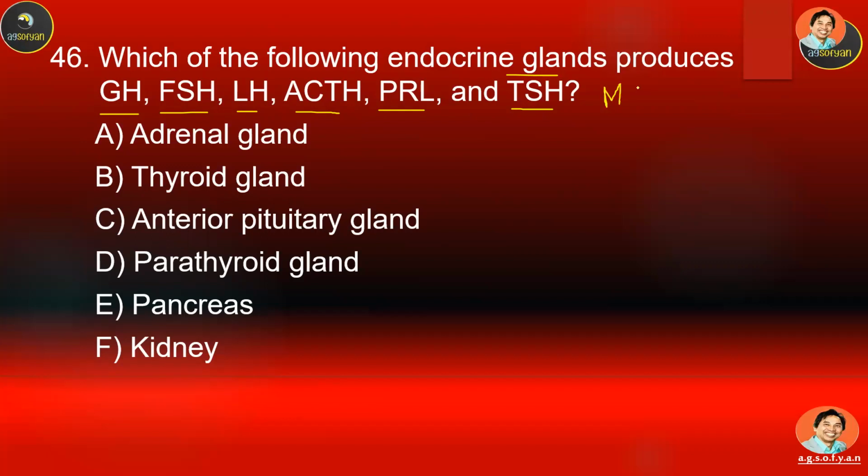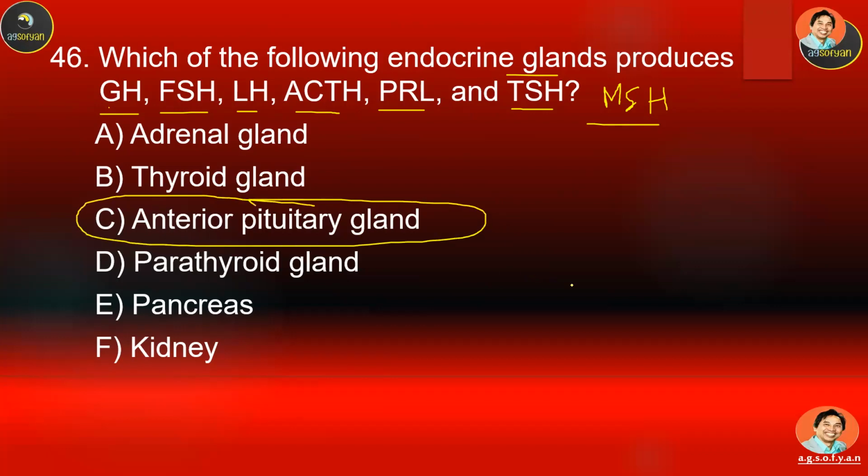Melanocyte-stimulating hormone is also produced by this gland. 7 hormones produced by this gland. Which one is that? A, B, C, D, E, or F? Remember master gland? The master gland is the one that produces so many hormones, and this is the master gland, the anterior pituitary gland.